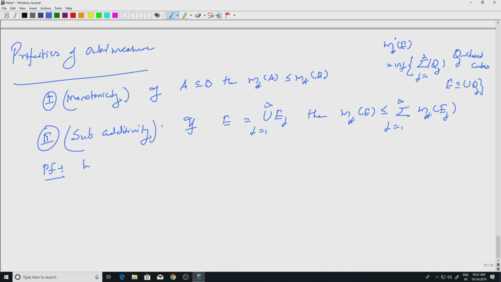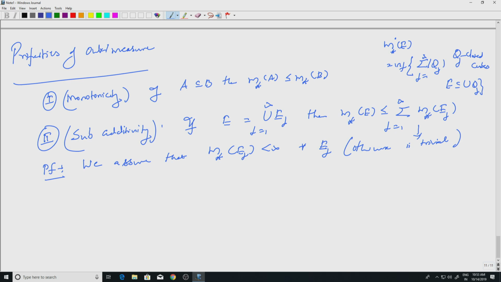We start by assuming that m star of E_j is finite for every E_j. Otherwise, it is trivial, because the right hand side will have an infinity term and then we have the inequality clearly.